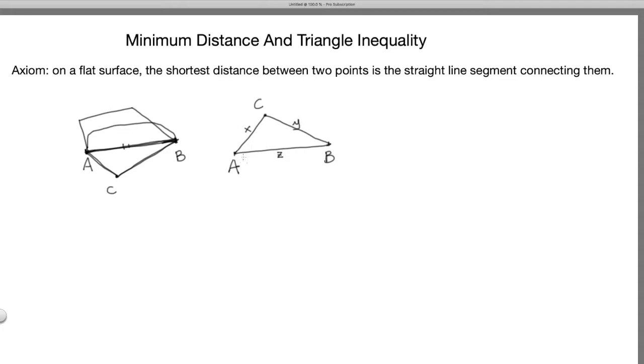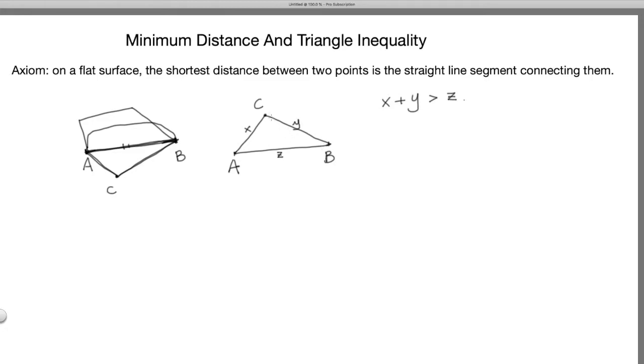Now the fact that AB is the shortest distance between A and B, no matter which path you go, we know that X plus Y will be bigger than Z. Okay? Correct?